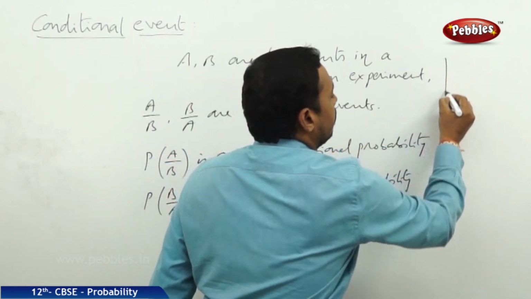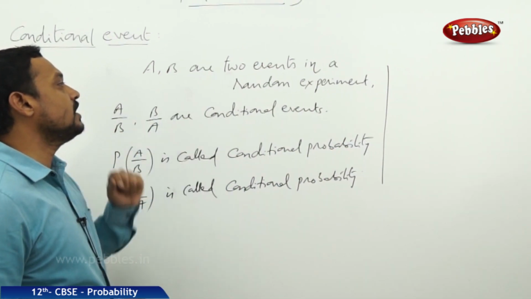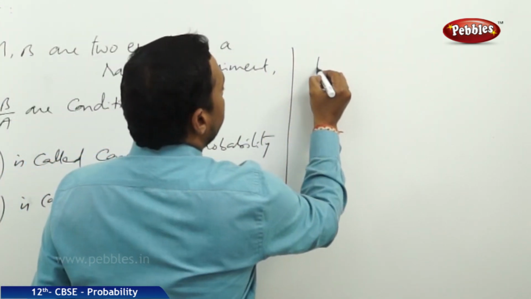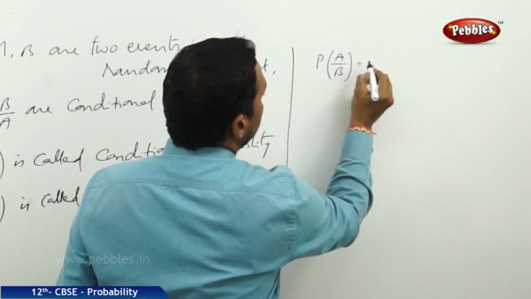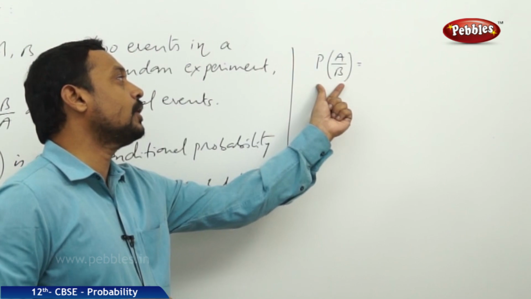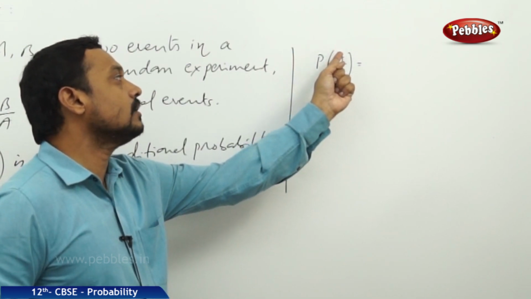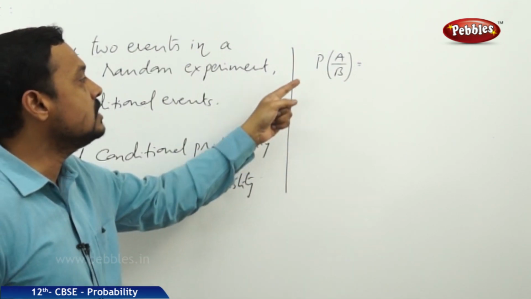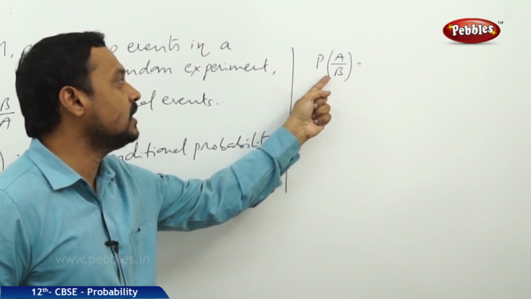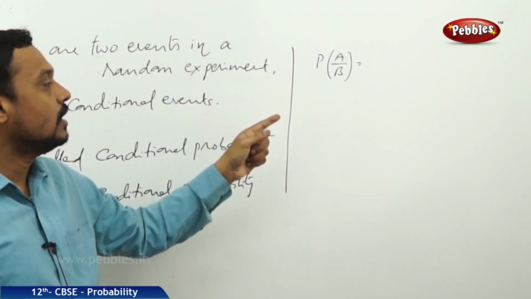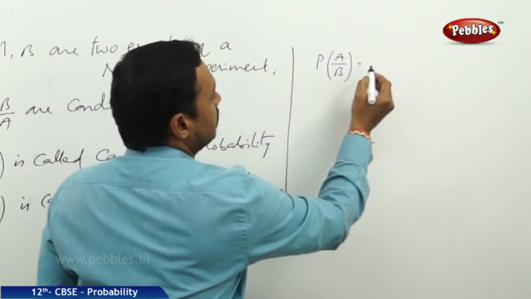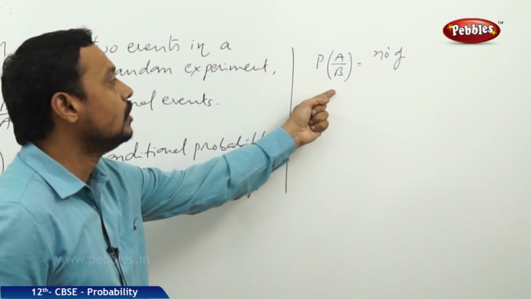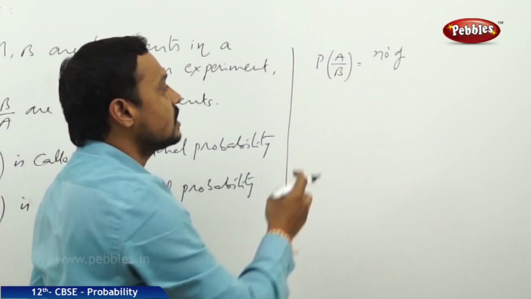Now see, A, B are any two events in a random experiment, and P of A by B is the conditional probability of the event A by B. That means here we have to find the probability of the conditional event A by B. We know that this is the event that A happens after the happening of B. Hence, the number of favorable cases for A by B is the number of favorable cases of A and B to the number of favorable cases of B.